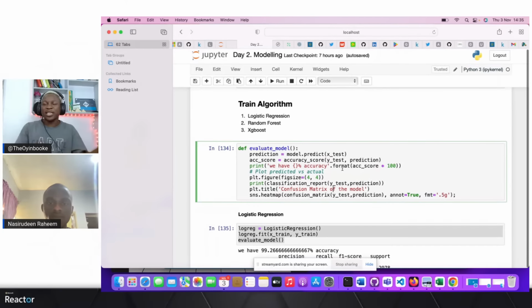You can say, for this kind of unique challenge, I should use this particular algorithm, and set it out in case you want to write some functions that will make it easier for you, so that I can compare all the algorithms you want to use. And he also talked about hyperparameter tuning. Before you start tuning your parameters, sometimes your model can be good without even necessarily tuning the parameters, but most of the time as well, you need to tune them.